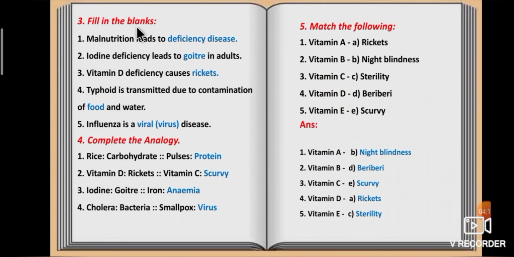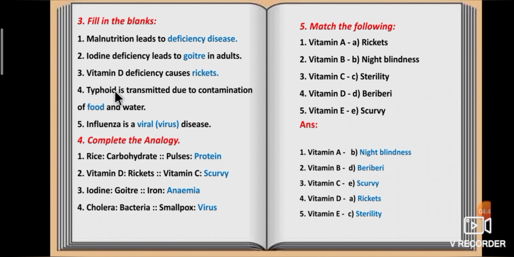Third one, filling the blanks. Malnutrition leads to dash disease. Malnutrition leads to deficiency disease. Second one, iodine deficiency leads to dash in adults. Iodine deficiency leads to goiter in adults. Third one, vitamin D deficiency causes dash. Vitamin D deficiency causes rickets.